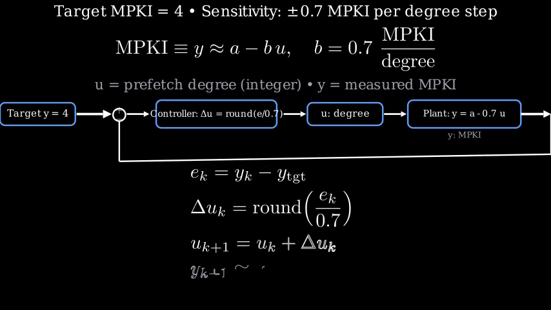Let's derive a simple control law. Define the error E sub k equals y sub k minus y target. If the linear sensitivity is 0.7 misses per degree, then 1 degree step changes y by about minus 0.7. So a natural proportional update is delta U sub k equals error divided by 0.7. Because the degree must be an integer, we round to the nearest integer step. Finally, we update the degree with U sub k plus 1 equals U sub k plus delta U sub k. This drives the next measured misses close to the target in one or a few steps.